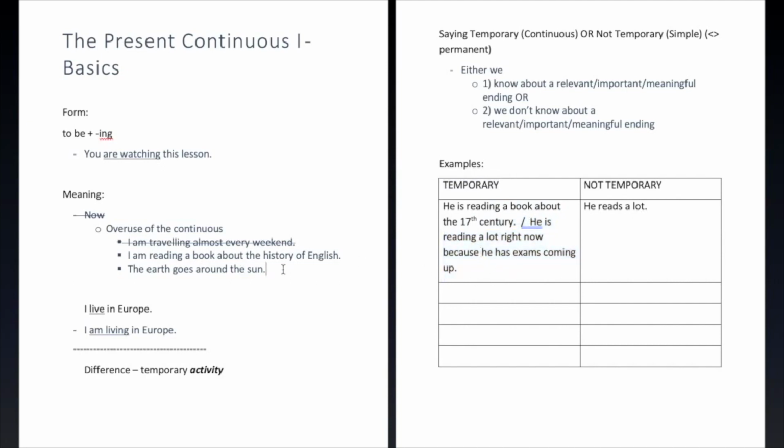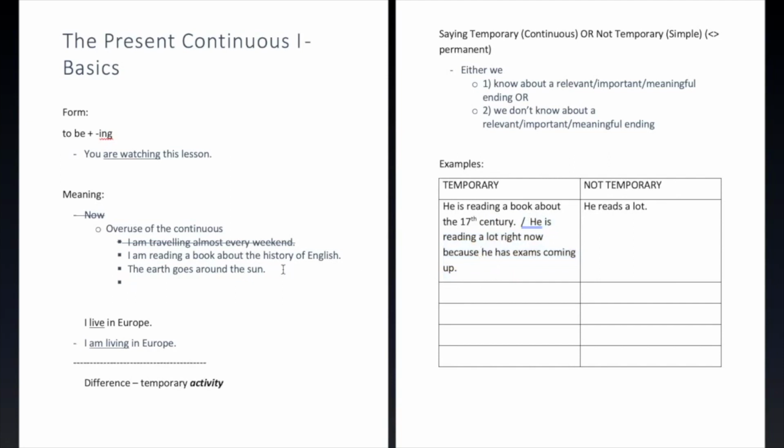All right, so this is another point that is worth making about the kind of wrong meaning. Repeated or habitual activity. This is another thing you learn. You learn right now, okay, but except for this habitual activity. And that's why this one right here, I'm traveling almost every weekend.